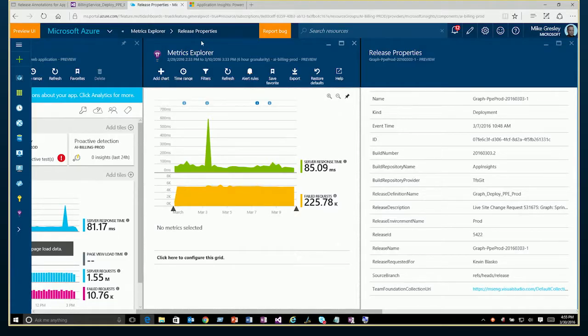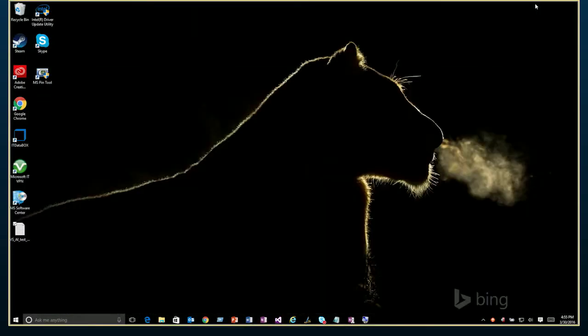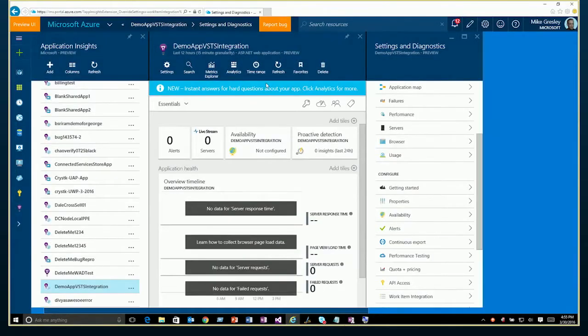We also need to talk about work item integration. So let me switch over here. All right, I'm going to a different application in Application Insights so I can show this to you. This is set up specifically for this purpose. So work item integration, what does that even really mean?